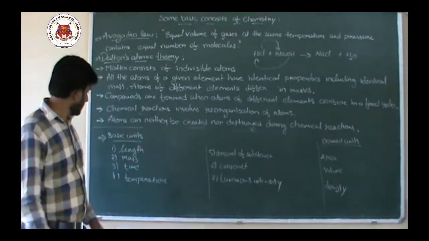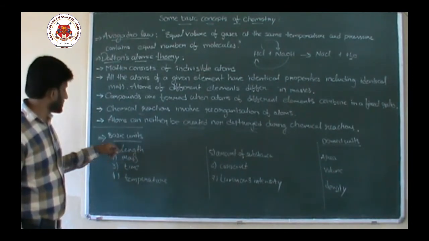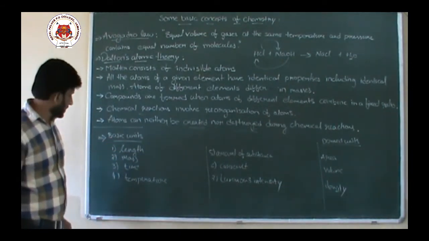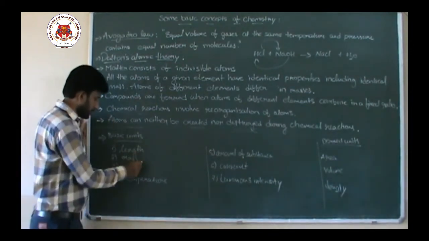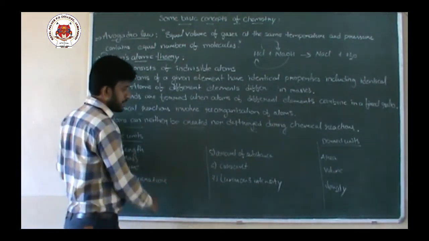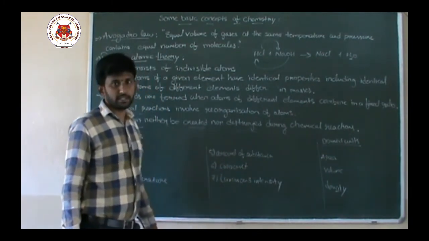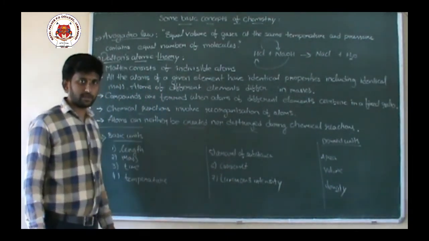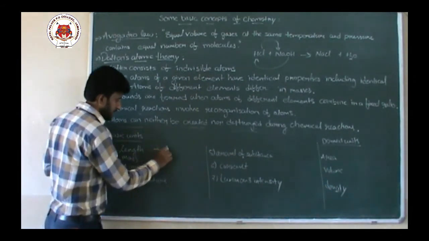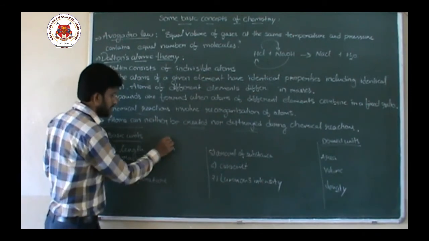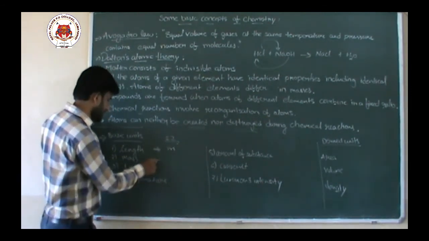One of the topics you need to remember again is basic units. We have 7 basic units: length, mass, time, temperature, amount of substance, current, and luminous intensity. Length is measured in meters, the SI unit. Mass is measured in kgs.